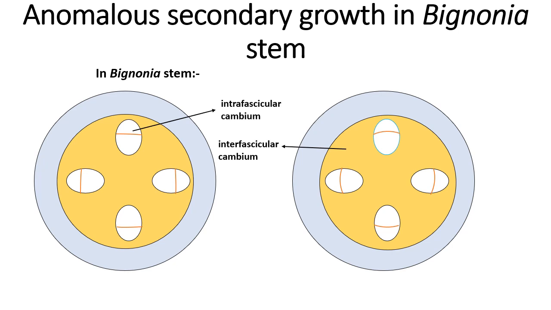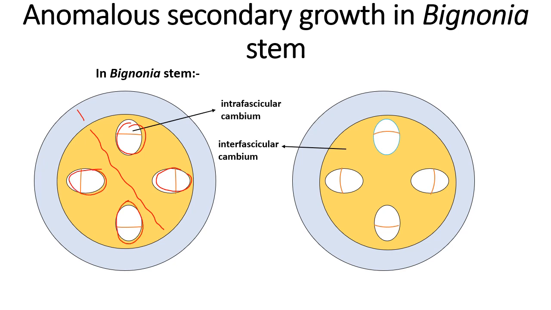In this slide, we can see how it actually takes place. As you saw in the previous slide, this zone is the cortex. This entire zone is called the stele. Here you can see a vascular bundle as we have seen in normal secondary growth.